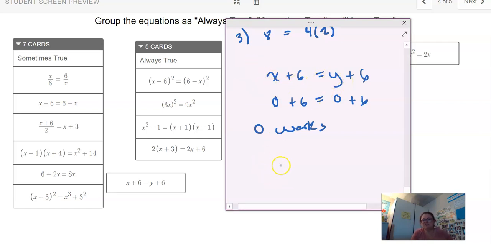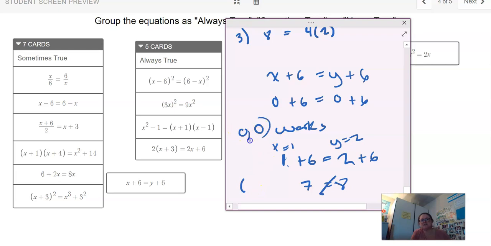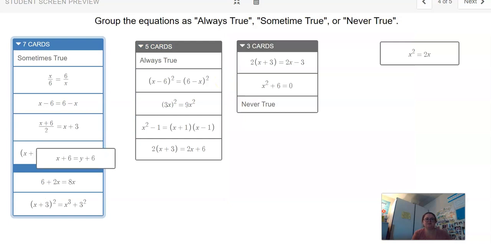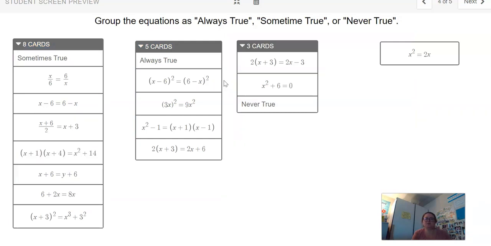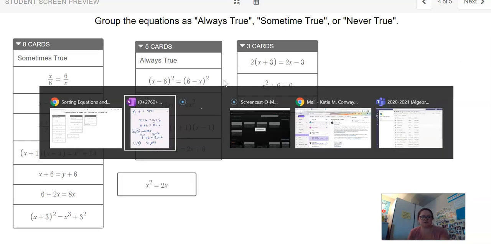But since x and y don't have to be the same, I could put 1 for x, but then I could put 2 for y, which would mean that I would get 7 here and 8 here, which is not true. So really what I'm saying is 0, 0 works, but 1, 2 does not. So this is not always true. So when you have two variables, it's a lot harder to be always true. So this is sometimes true. This is true if you put 0 in for x and 0 in for y, or anytime you put the same number for x that you put for y, it would work, but it doesn't always work because there are ways that it doesn't work.